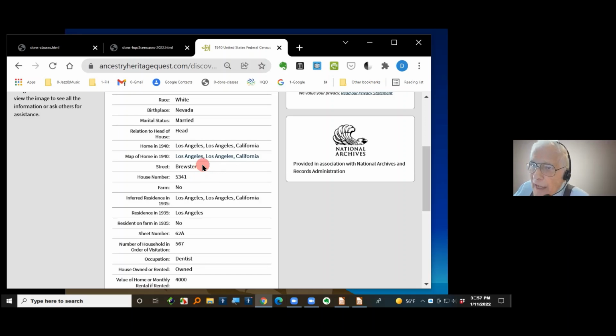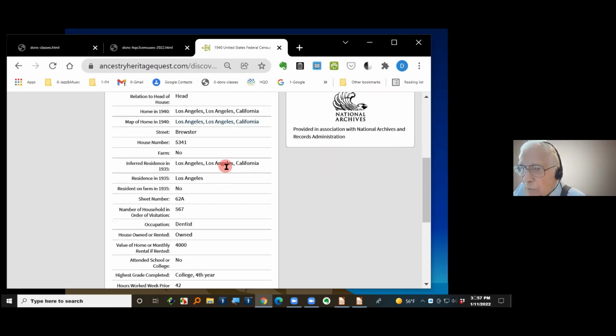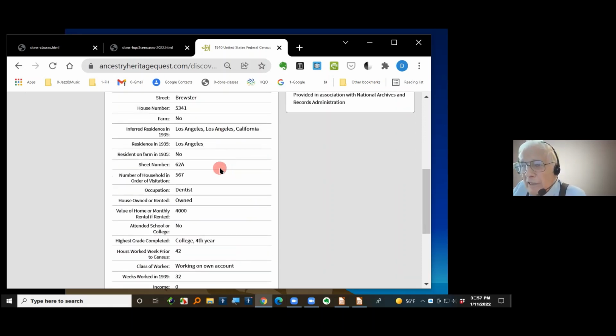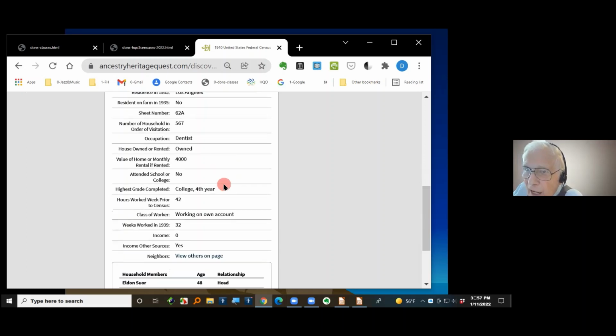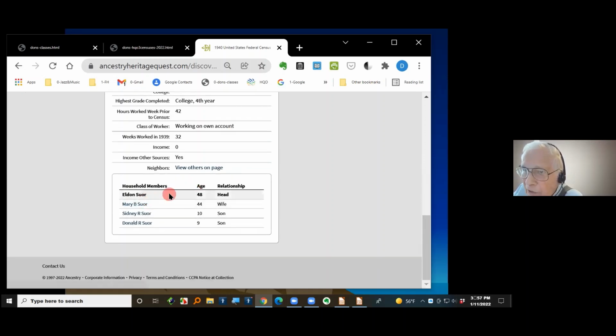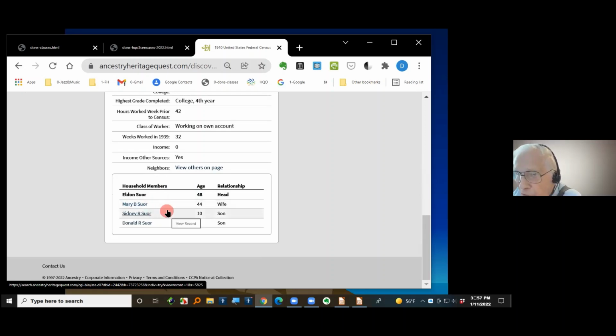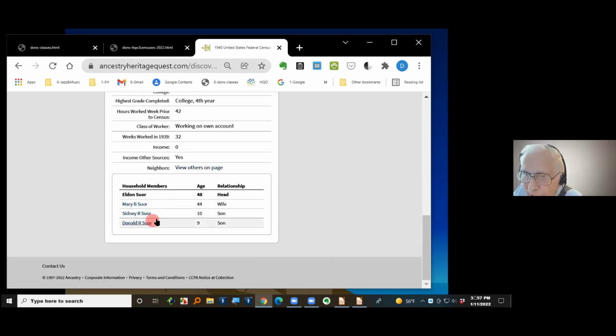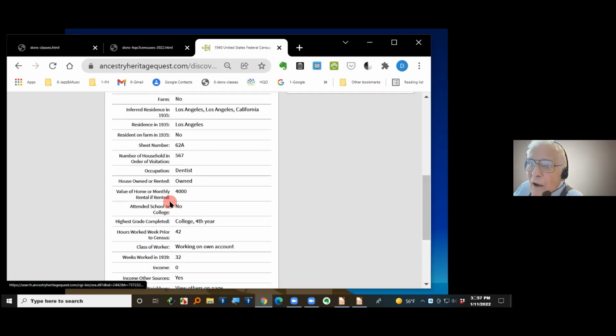That says Brewster. I just noticed that this morning. One of the things I found said Mecca Street, but this one says Brewster for some reason. I don't have any idea where Brewster Street is. That's actually in Tarzana. It's not in downtown LA, but in Tarzana. A dentist, that was my dad, owned the place. All the different sorts of things that are on there. And then down here, it lists the family members: Eldon Sewer, Mary Sewer, Sidney R. Snow Sewer, that's my brother, Donald R. Sewer, that's me.